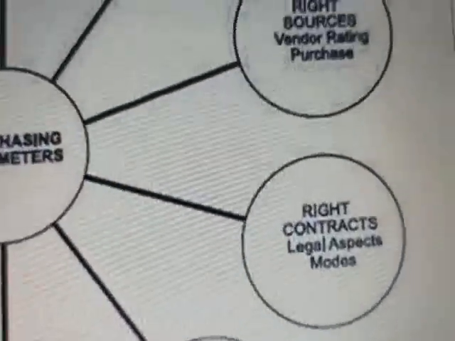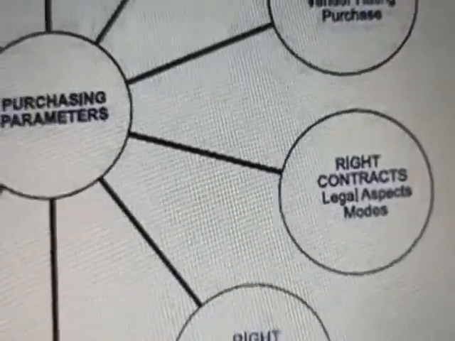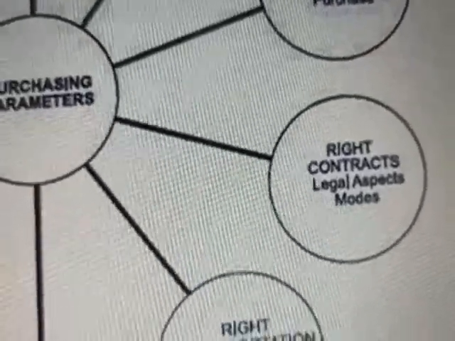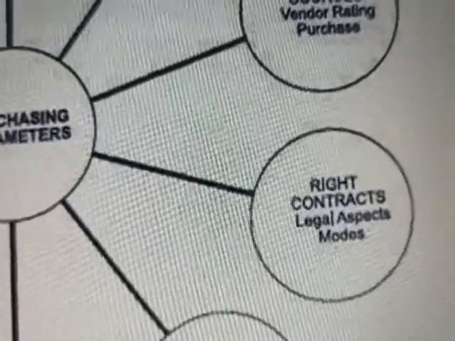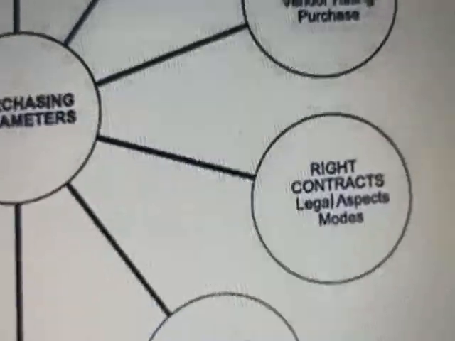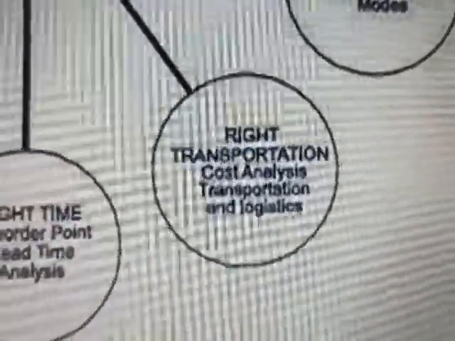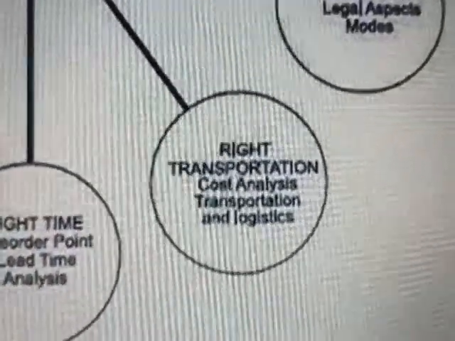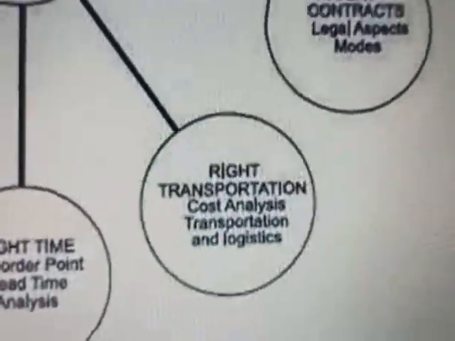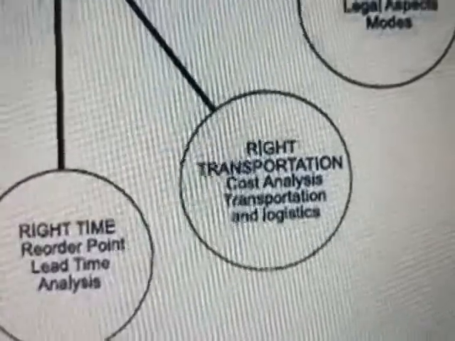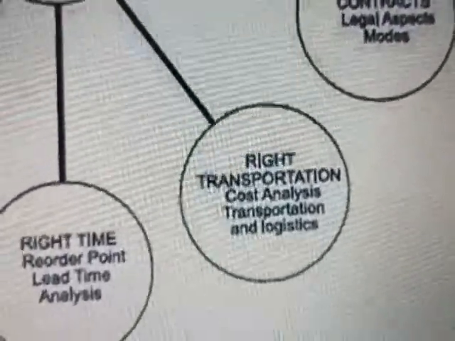And then right contracts. While going for credit purchases or importing products or raw materials or some other material from other countries, we have to maintain good contracts, that is, we have to write our legal documents. And then right transportation. As we just now discussed about transportation, while handling the material we have to reduce the cost of transportation.